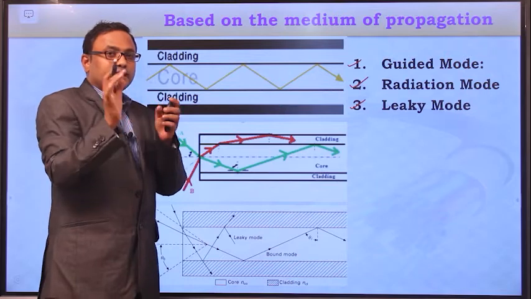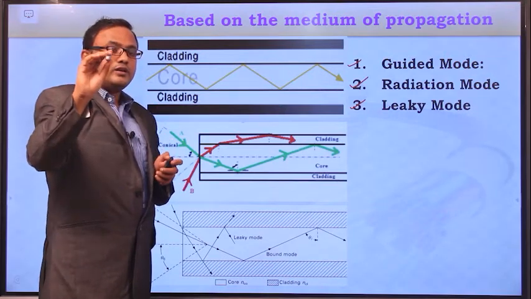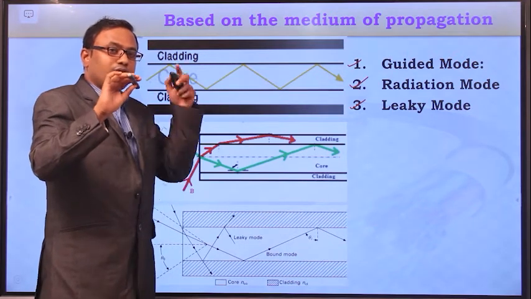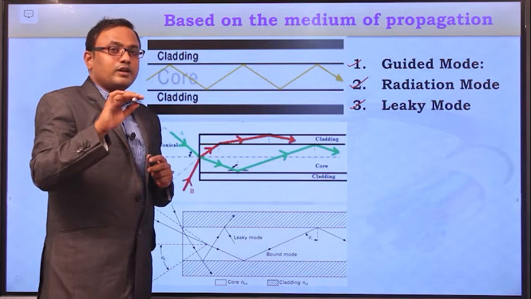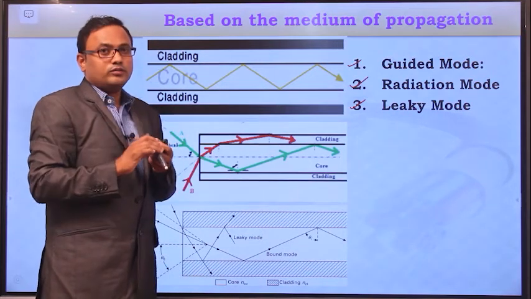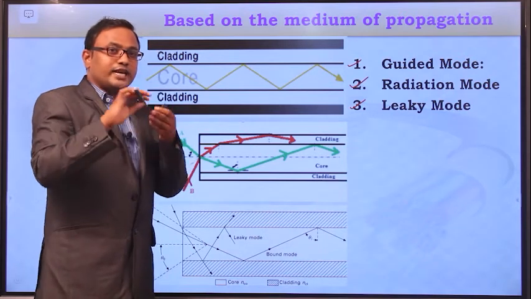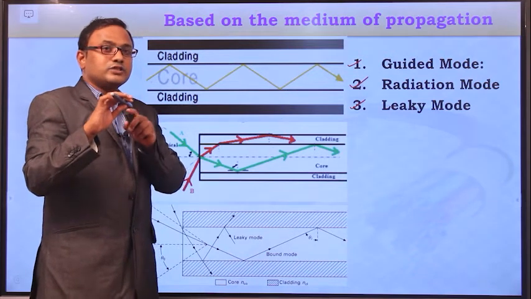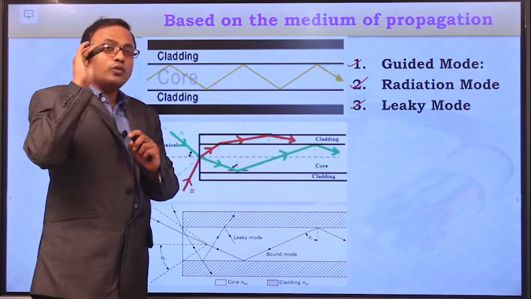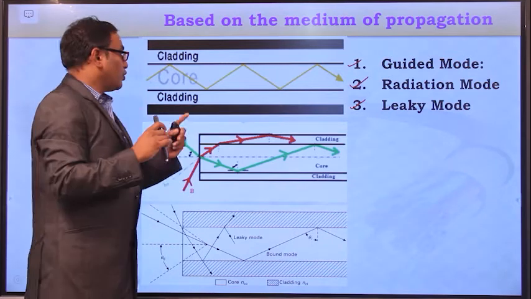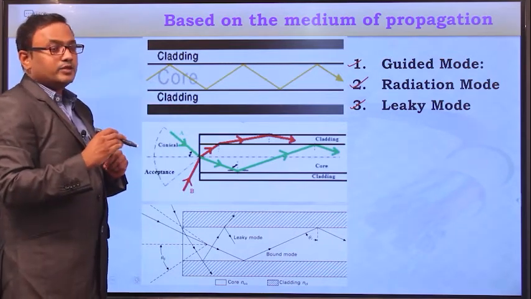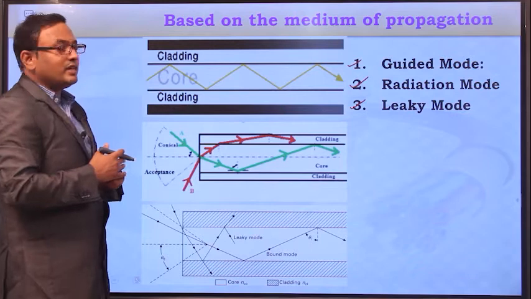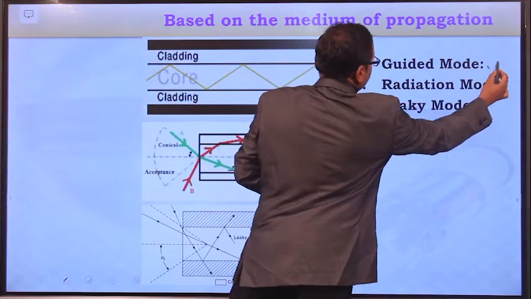Right? So here let us assume this is the optical fiber cable, and if we focus the laser source towards that optical fiber cable, do you think all the light rays will propagate within the optical fiber cable? Obviously the answer is no. So whichever light rays enter the optical fiber cable with an incidence angle less than or equal to the acceptance angle, only those light rays will be totally internally reflected within the core medium. So the light rays which are confined to the core medium will lead to guided mode.